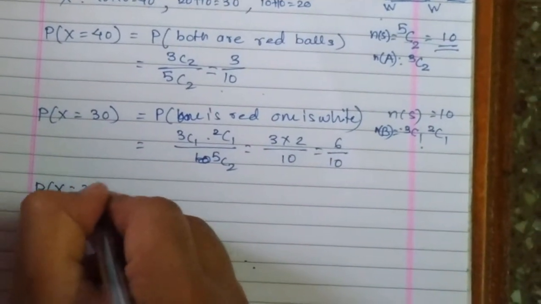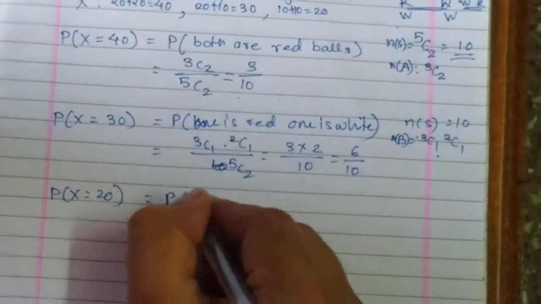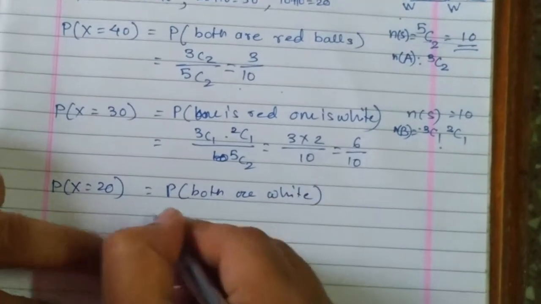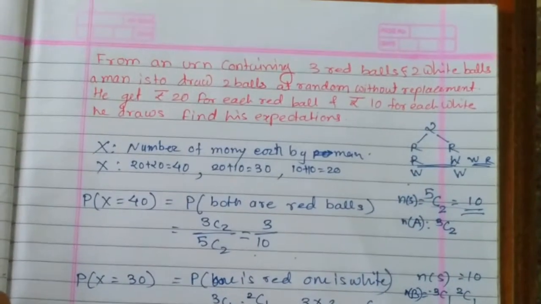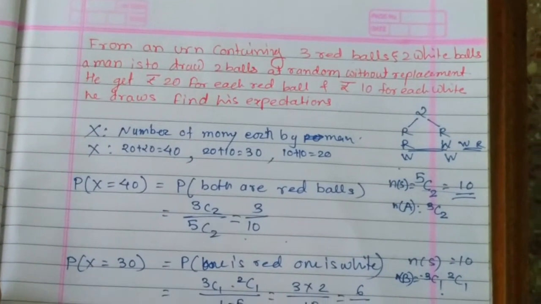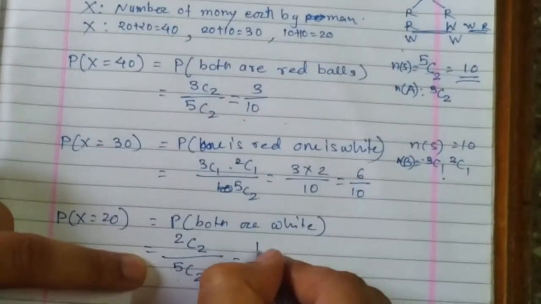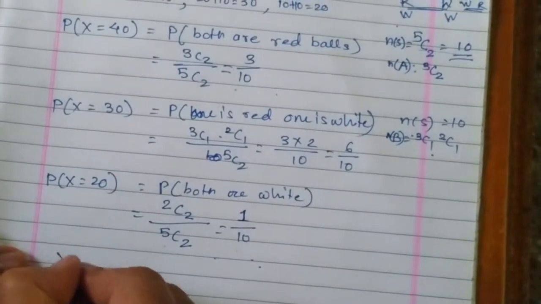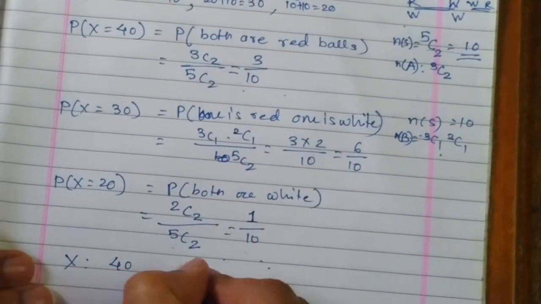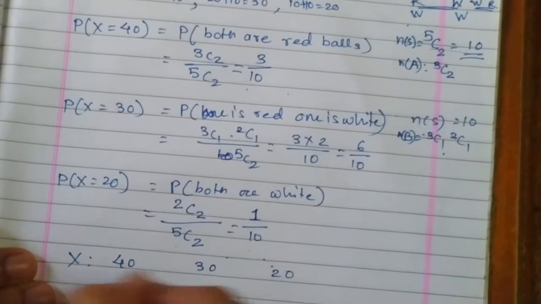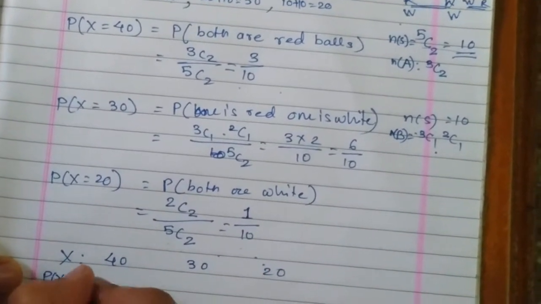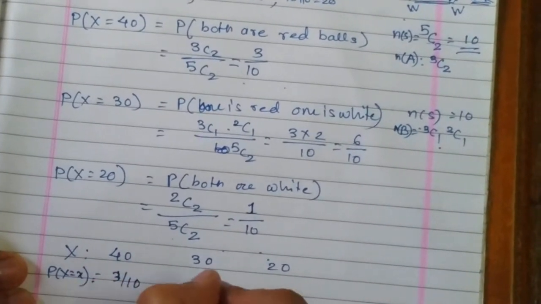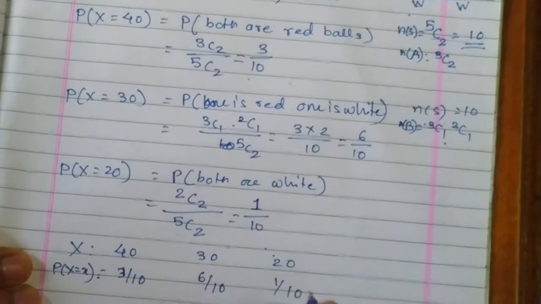And P of X equal to 20 is the probability that both are white. Of course, 2 white balls are selected, 2 out of 2, divided by 5 choose 2. Selecting 2 out of 2 is possible only in one way, divided by 10. So 1 by 10 is the probability. So what I am getting is, X is 40, 30 and 20, and the respective probabilities are 3 by 10, 6 by 10 and 1 by 10.